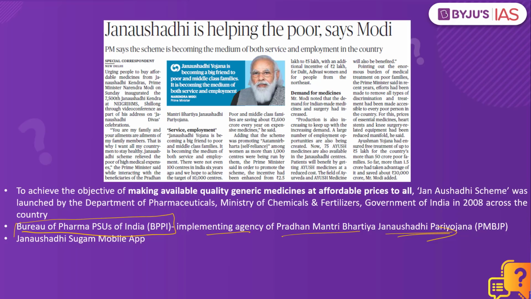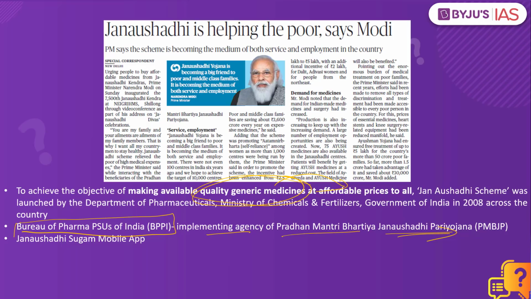This is where the government of India, under this particular program, is providing what are called quality generic medicines at affordable prices. Let's say, for example, one particular medicine has been prescribed by the doctor. It might be exorbitant, around 500 rupees or 1000 rupees, but the same tablet of the generic version might be comparatively cheaper.